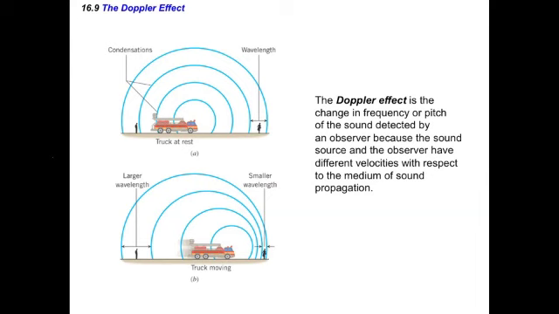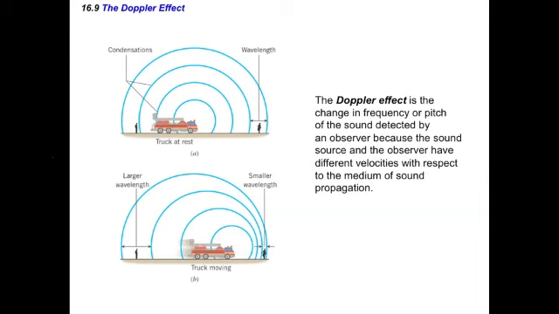Up at the top there in the first graph, you can see that when you have an object like a fire truck at rest, it creates waves that go out in a circular pattern. The waves then hit the two observers, one in the back and one in the front, at the same wavelength. Because of that, everybody hears the same frequency. However, when the truck is moving, something different happens.